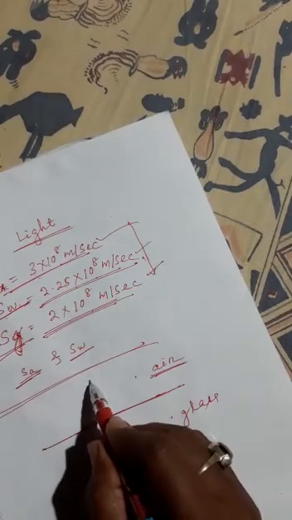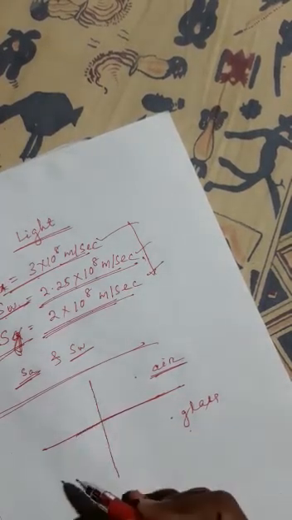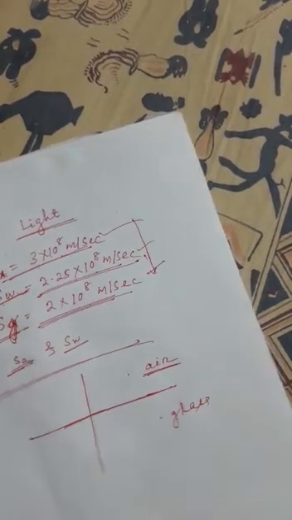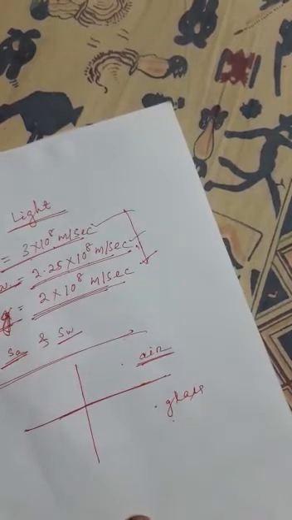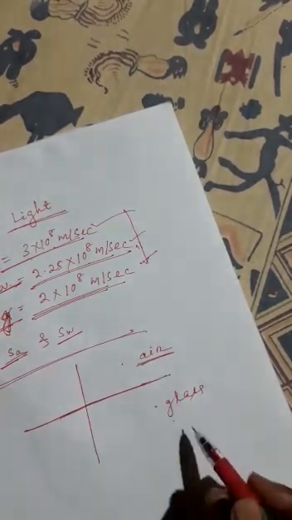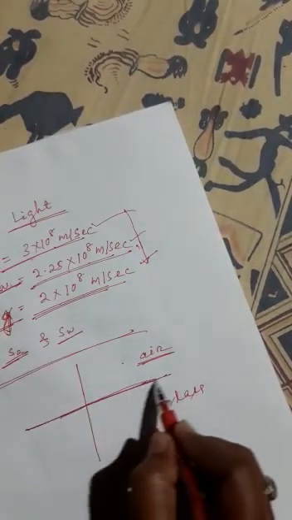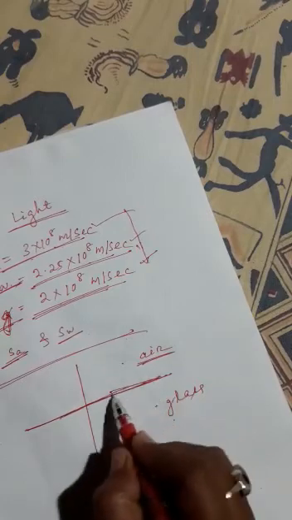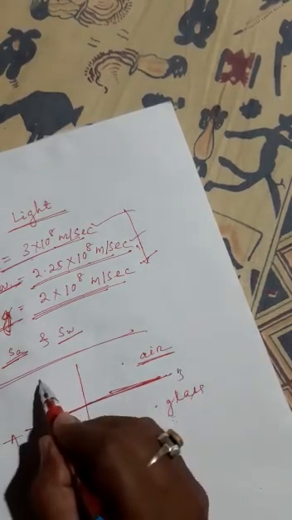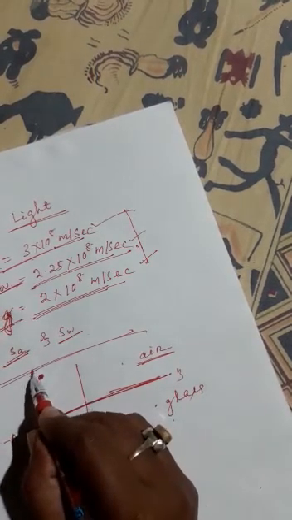First, look here, one normal. First I'll explain some technical terms for refraction. After that I'll explain rarer to denser. Look here, this line may be the glass surface AB, and this is the source of light, let S be the sun.